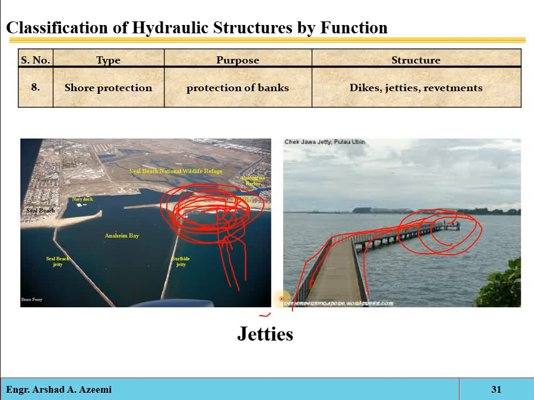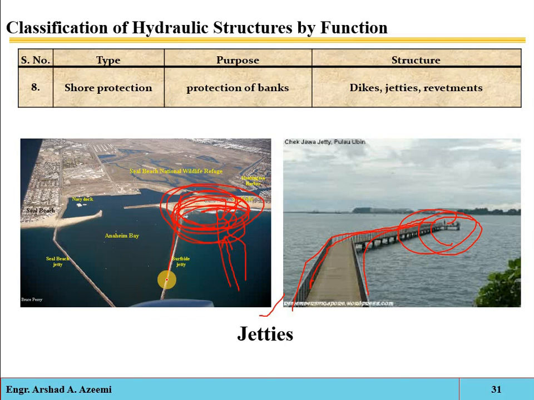A jetty is a structure that projects from the land out into the water body. A jetty refers to a walkway accessing the center of an enclosed water body. A jetty can also be used to connect the land with deep water further away from the shore for the purpose of docking ships and unloading different cargo and different planes.